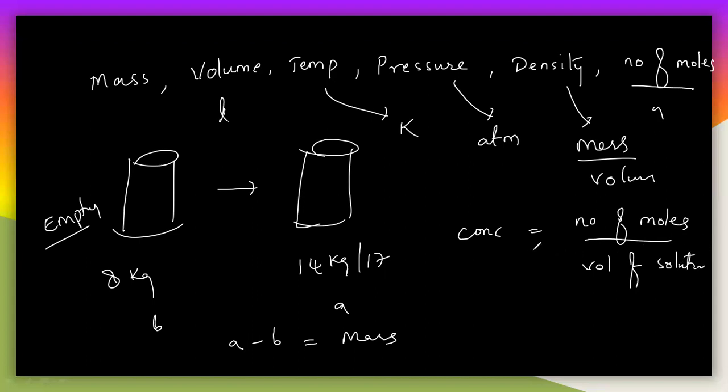So the concentration of a particular gas is the number of moles of gas by volume, equal to n by V, where n is the number of moles. The number of moles we can also measure as mass, or weight, by molecular weight. Like this, these are the measurable parameters for the gaseous state.